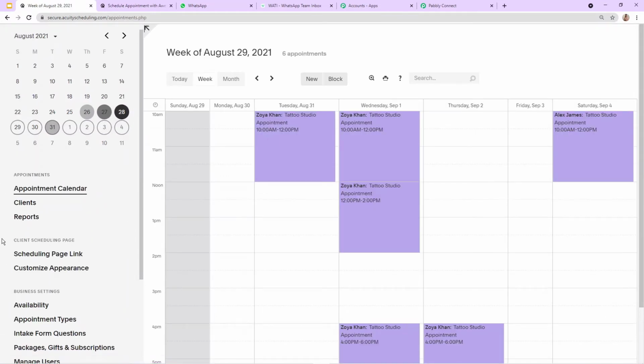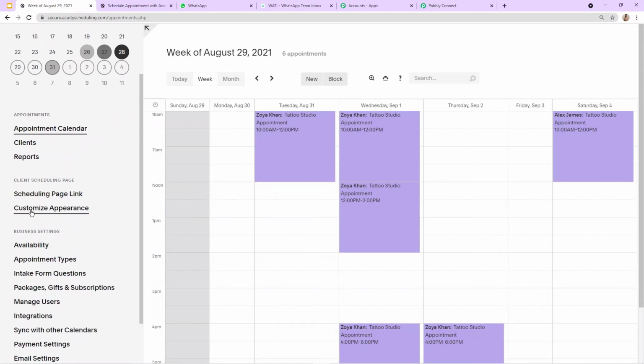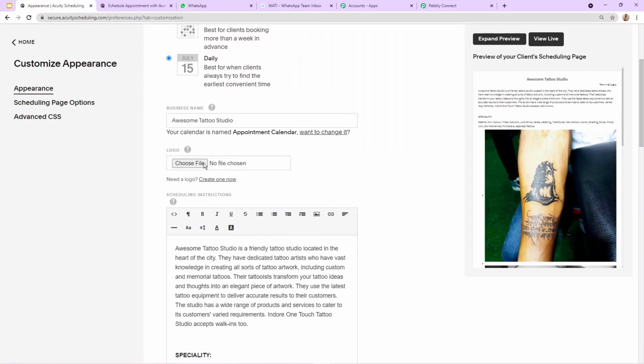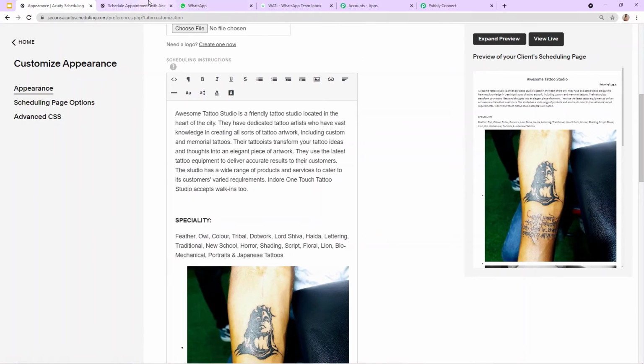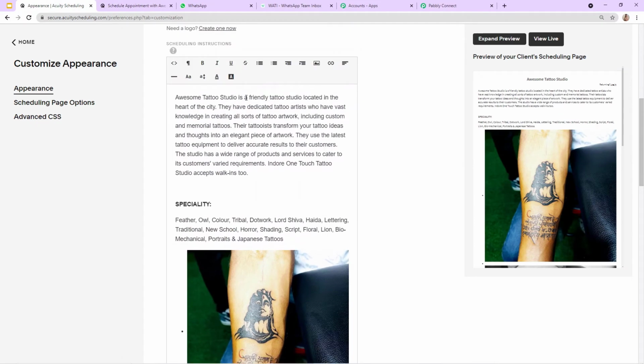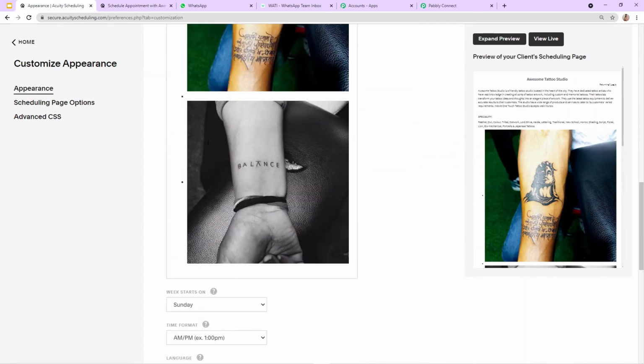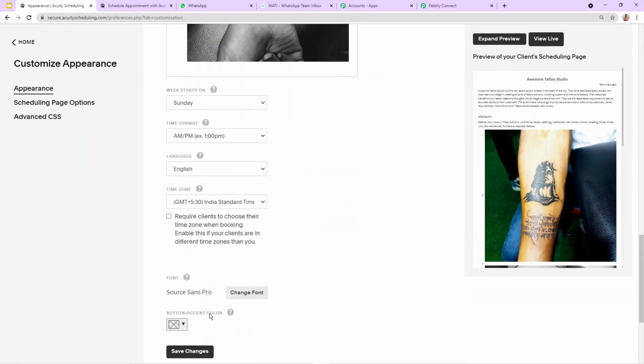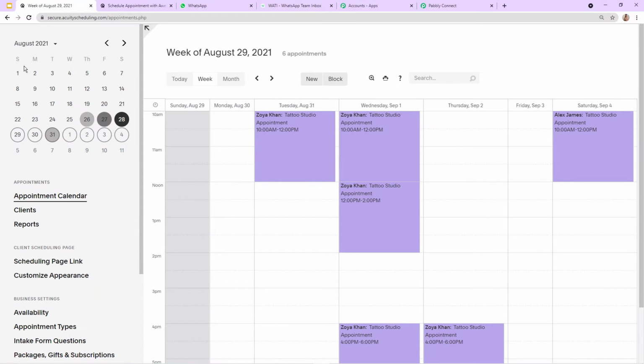Now if you want to customize your scheduling page more, you can customize it from here, customize appearance, and you can add all the descriptions, such as the name, the works and the specialities. You can do the same according to your need from the description box, and you can add further details and click on save changes. This is how you can start using Acuity Scheduling to manage your online appointments of your business. Isn't it wonderful? Now let's go back onto our topic.